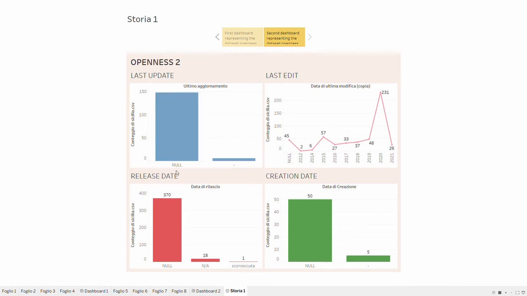Finally, we considered the release date and the creation date because it's important to have a complete understanding of the origin of the dataset. And as we can see here, we have more than 300 null values for the release date and other not applicable or unknown value. And for the creation date, we have also 50 null values and 5 unknown values.